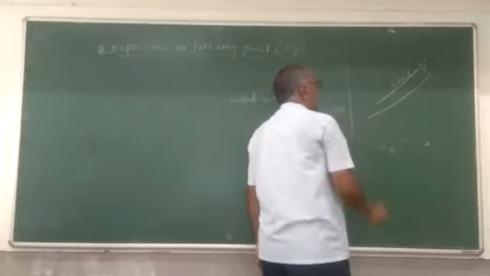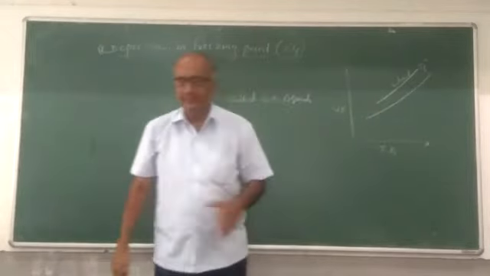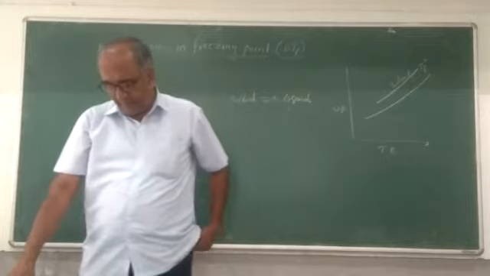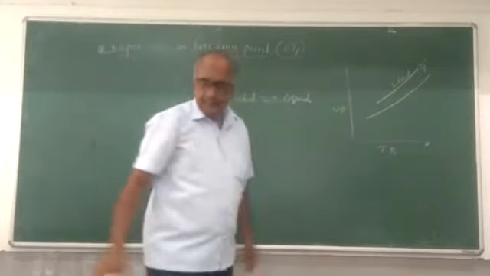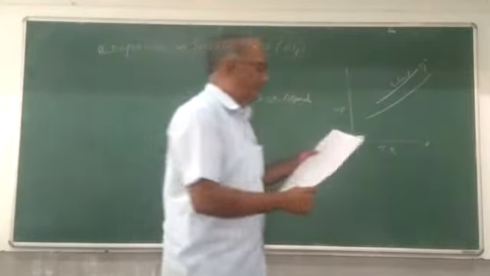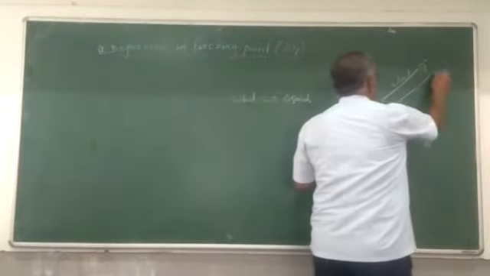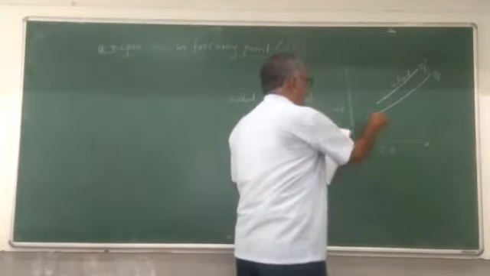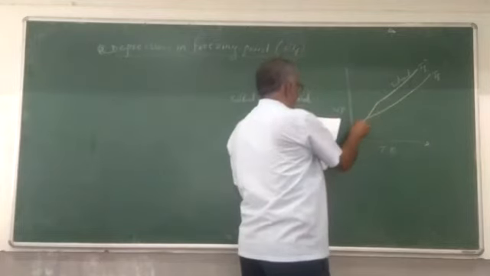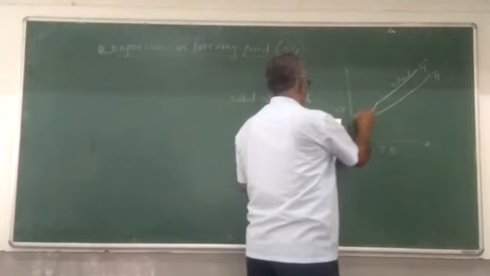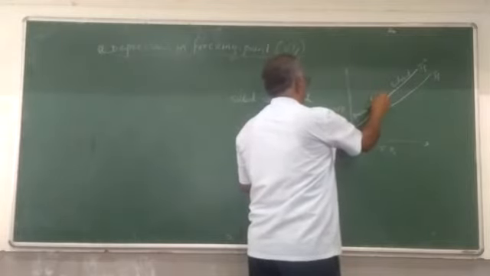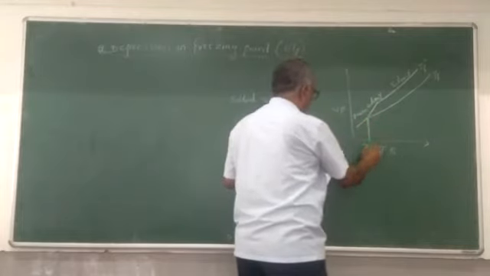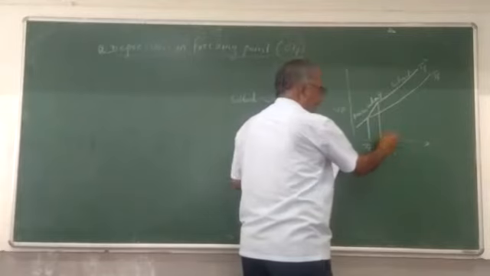At a certain temperature, the solvent, not the solute, solidifies, so the freezing point of the solvent decreases. This freezing point of the solution is denoted as Tf. This is called the frozen solvent.